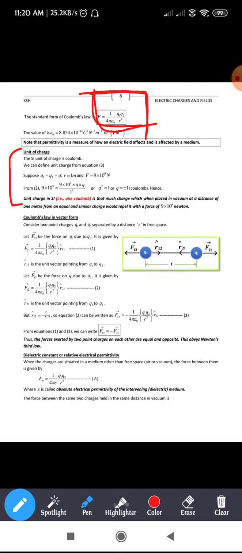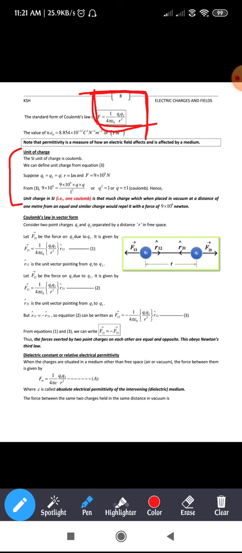What this means has been expressed in terms of a sentence there. Just go through it. Unit charge in SI: 1 coulomb is that much charge which, when placed in vacuum at a distance of 1 meter from an equal and similar charge, would repel it with a force of 9 into 10 power 9 Newton. That means when you take a unit charge, 1 coulomb, and place it in a vacuum at a distance of 1 meter from another equal and similar charge, both either positive or negative, they get repelled with a force of 9 into 10 power 9 Newton.